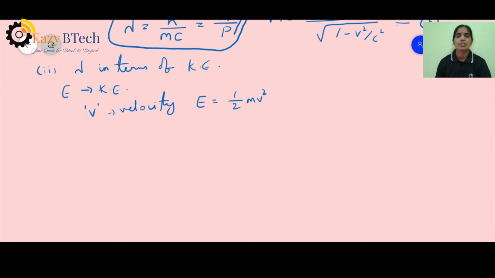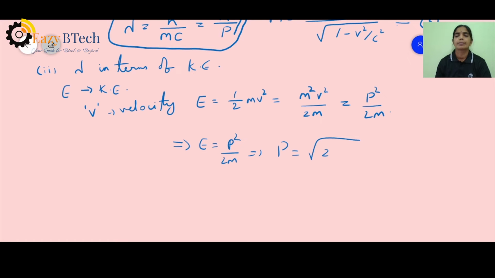The same expression can be written in terms of momentum, for which I multiply and divide the expression by m. Then it becomes p square by 2m. So E is equal to p square by 2m, where p can be rewritten as root of 2mE.